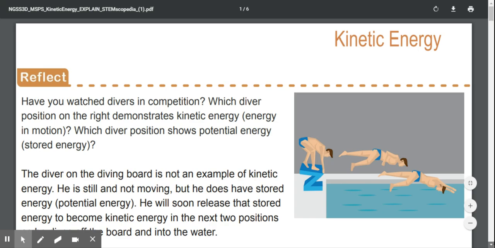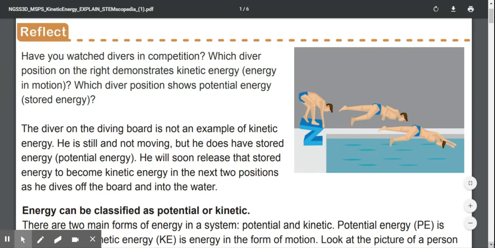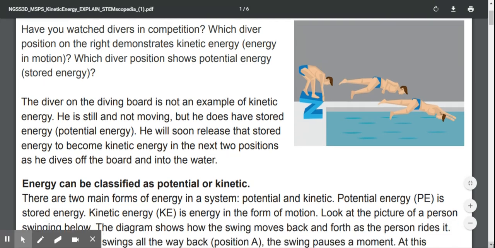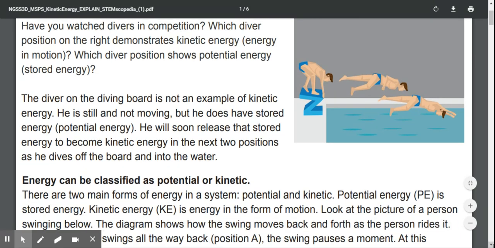Kinetic energy. Reflect. Have you watched divers in competition? Which diver position on the right demonstrates kinetic energy, energy in motion? Which diver position shows potential energy, stored energy? The diver on the diving board is not an example of kinetic energy.